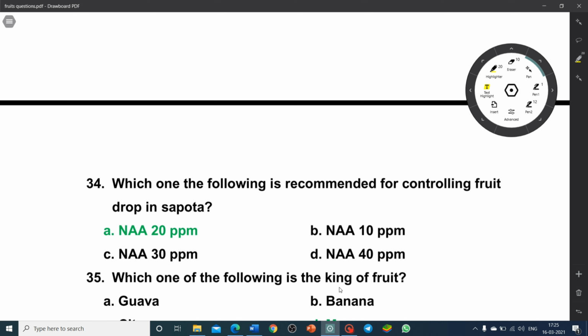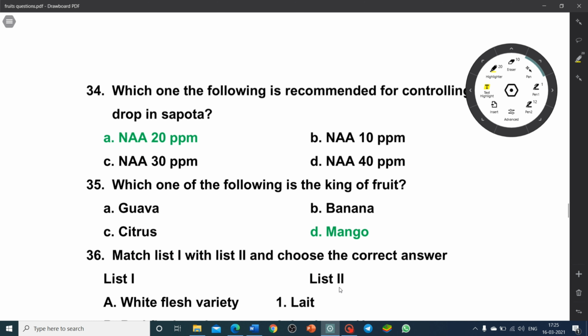Which one of the following is recommended for controlling fruit drop in sapota? NAA 20 ppm, NAA 10 ppm, 30 ppm or 40 ppm. So 20 ppm of NAA is recommended for controlling fruit drop in sapota. Which one of the following is the king of fruit? Mango. Whereas the queen is mangosteen.